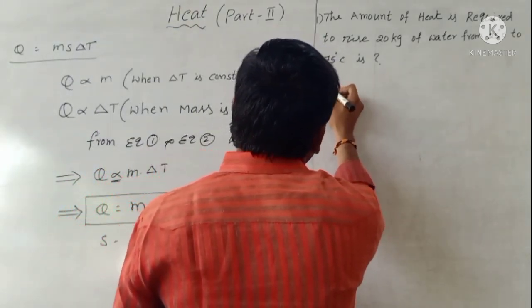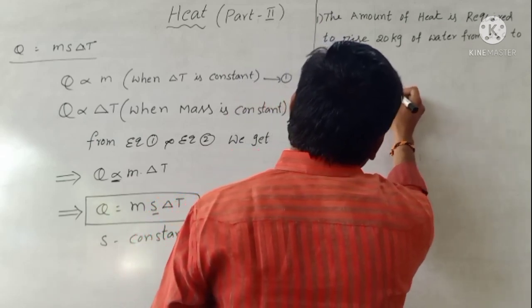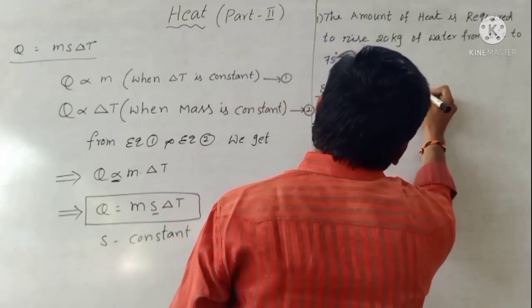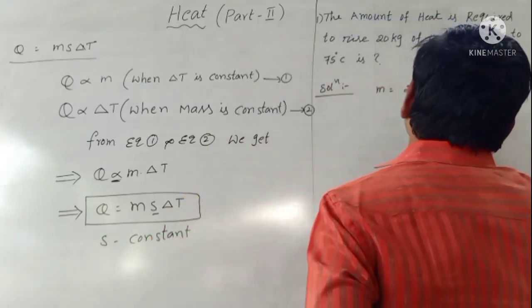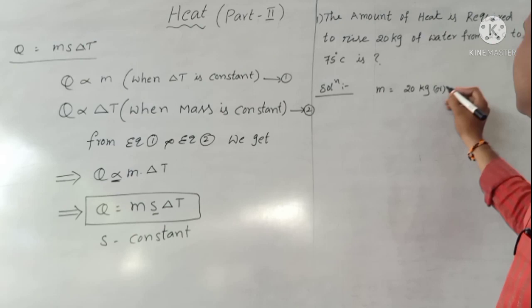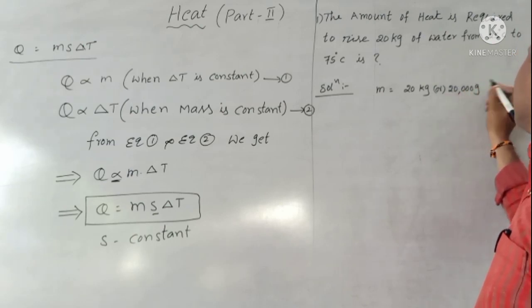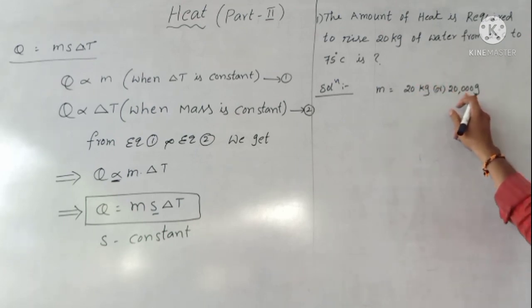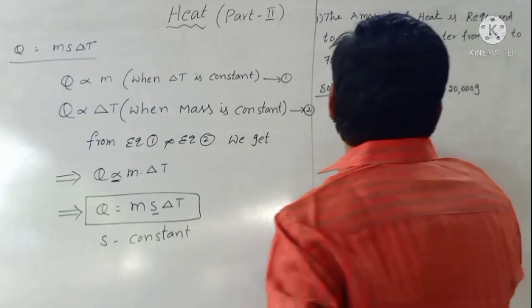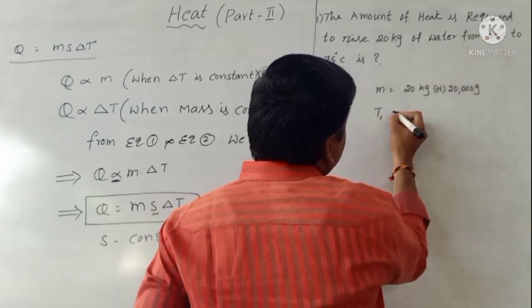Solution. First the mass: m is equal to 20 kilograms, converted into grams, that is 20,000 grams. After that, the initial temperature.